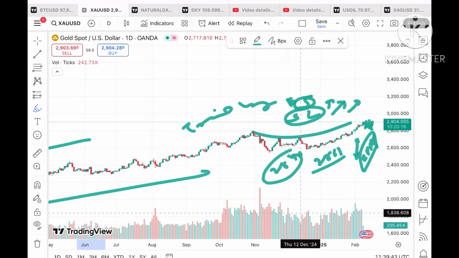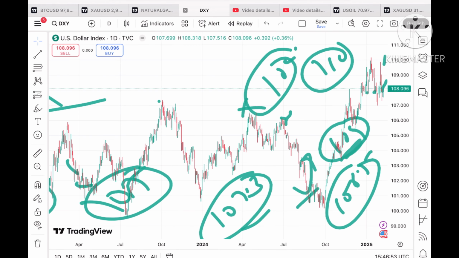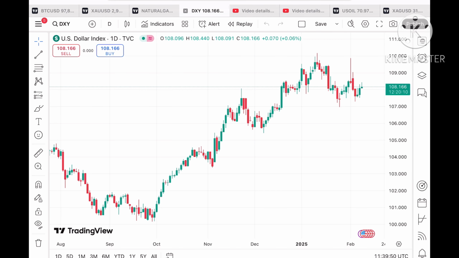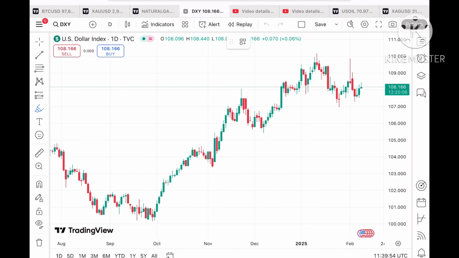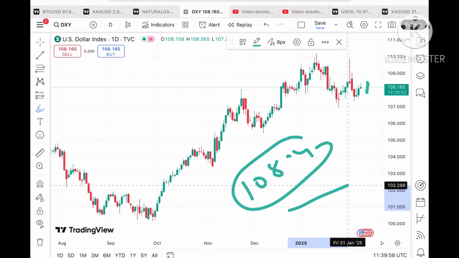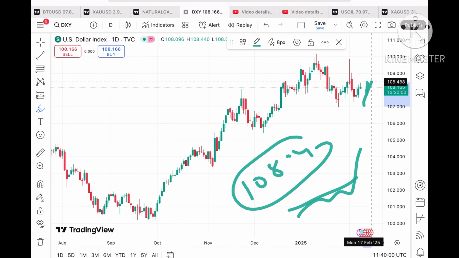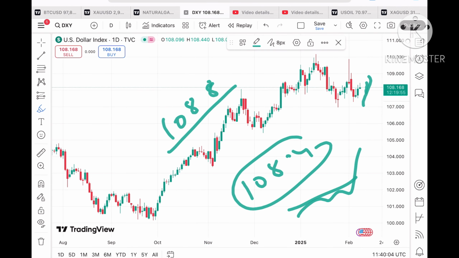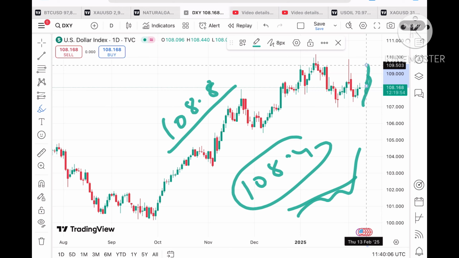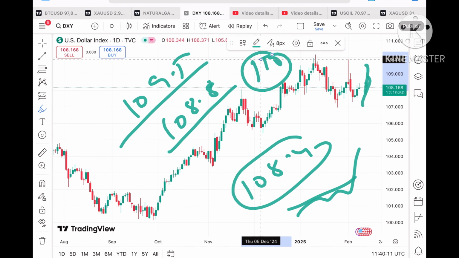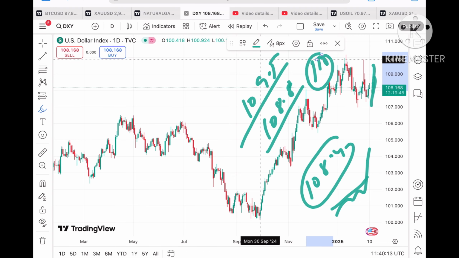Now if you look at the dollar index, it is now trading at a level of around 108.164. If it keeps sustaining above this level, we can see a further high towards a level of 108.4, which has already been a weak resistance. So chances are high it will cross this level, and a probability of touching 108.8 will be there. Once it goes over this level, it will touch a level of 109.5 and then 110. And once it goes over this level, a further upside will be there.